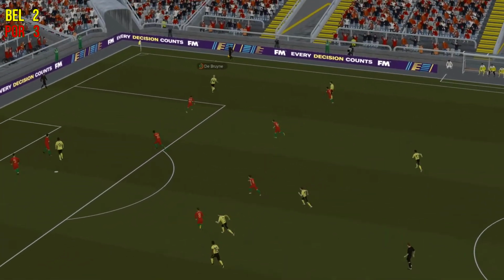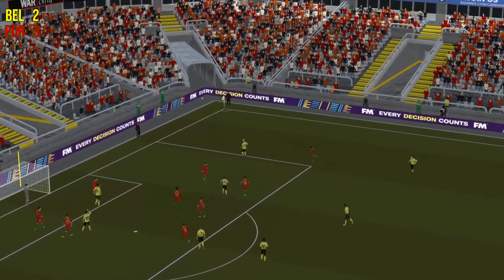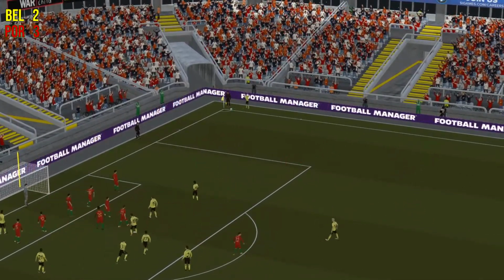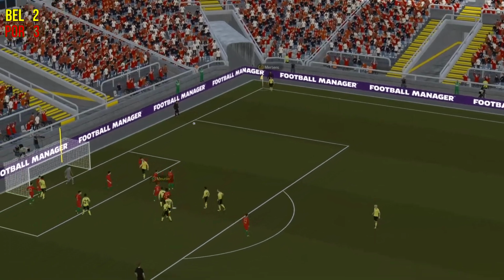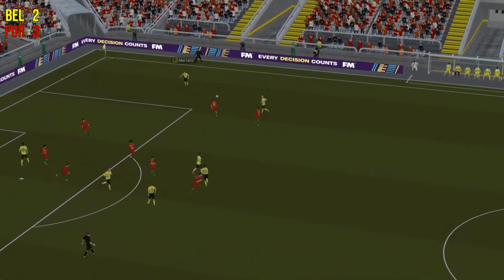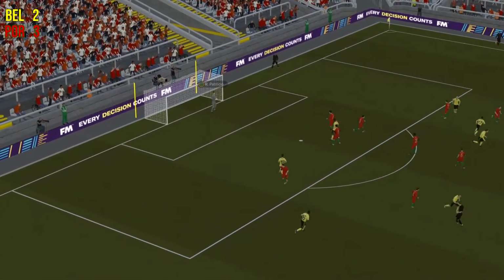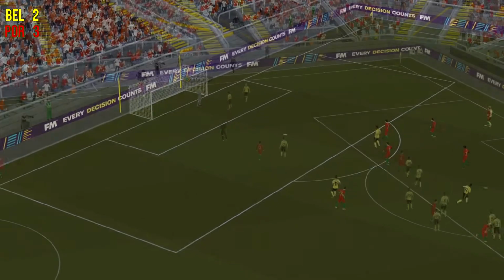Mertens, what a quarter-final tie this has been, by the way. De Bruyne with a cross, but it's a corner now. 3 minutes of stoppage time for Belgium to get an equalising goal and keep their place in the tournament alive for at least another half hour. Mertens with a cross. Lukaku header straight at Patricio. It's not been Lukaku's day.